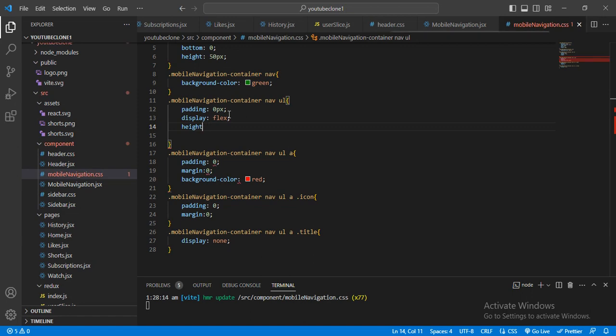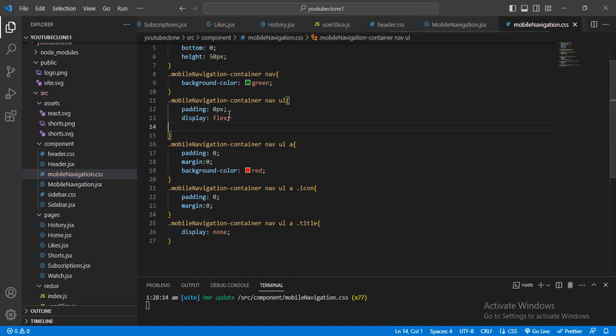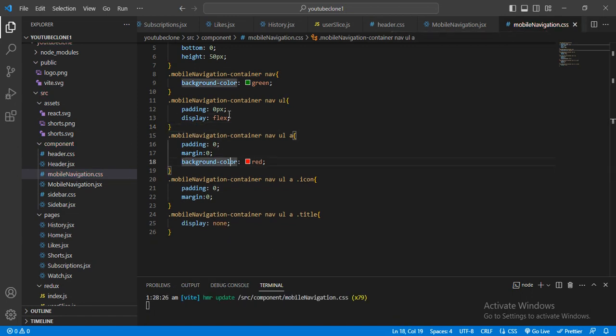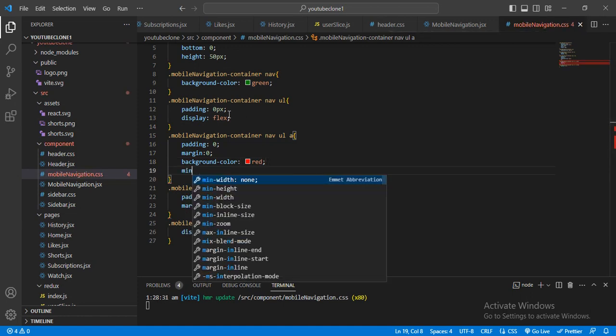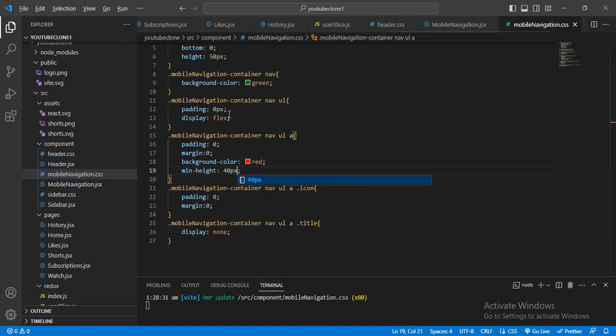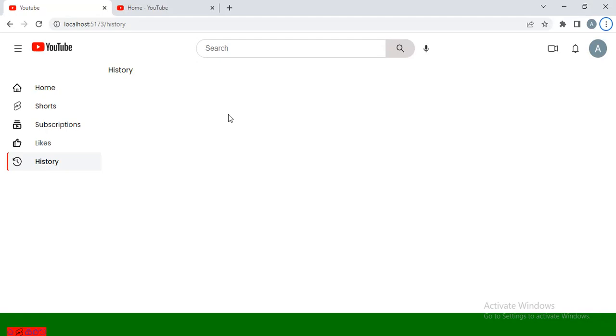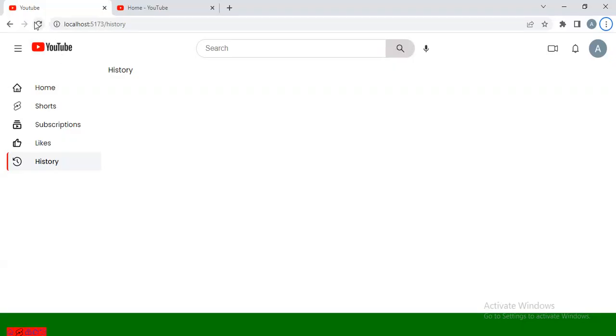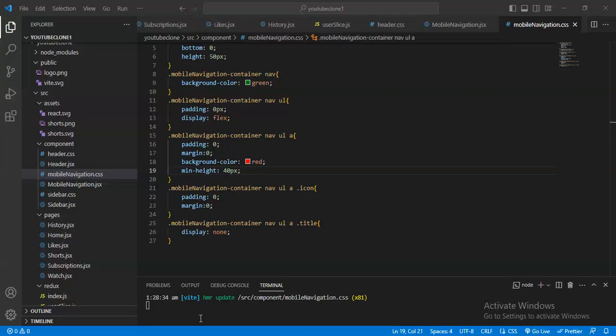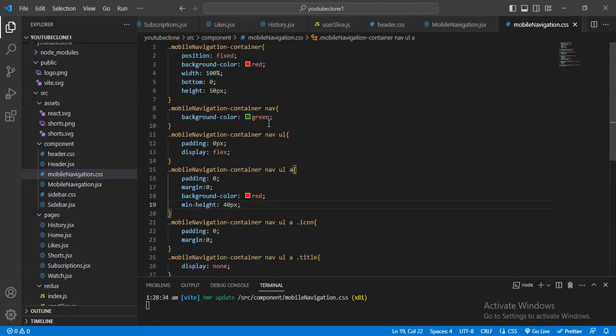Okay, minimum height will be 40 pixel. Why are these not happening? Here I will add a width. Where is here?